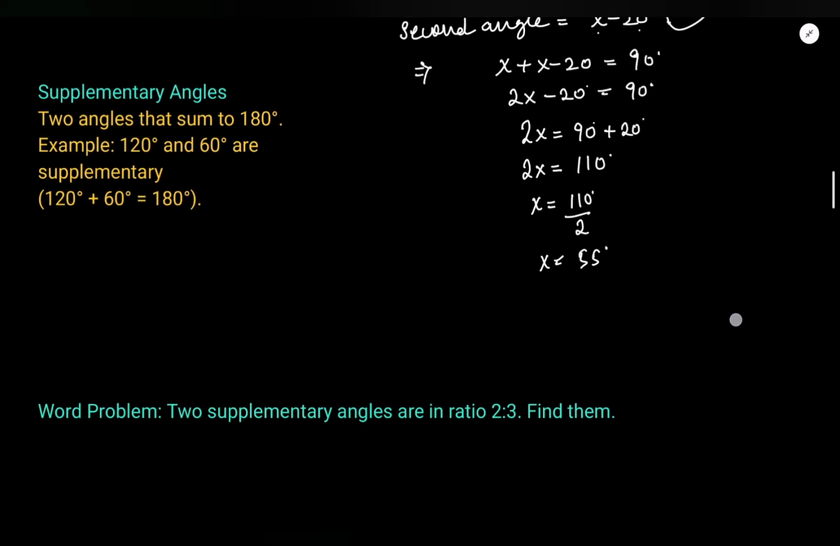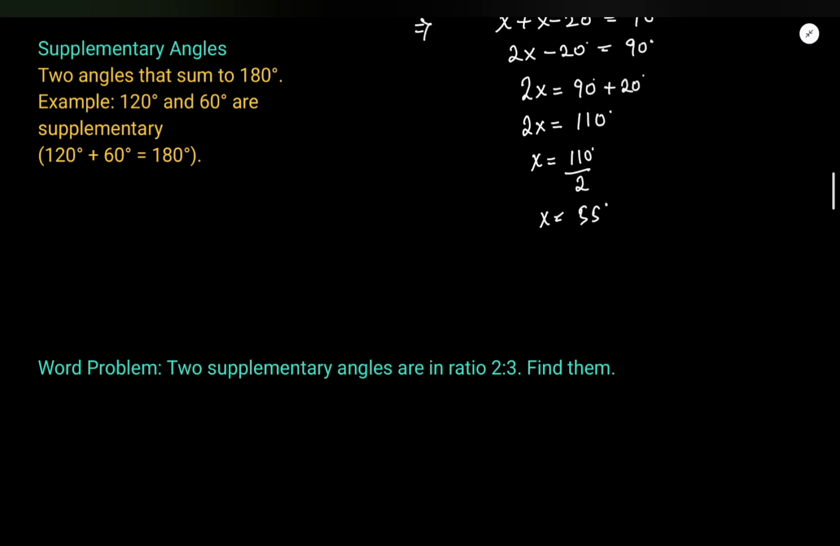After that, we have supplementary angles. What are supplementary angles? Two angles that sum to 180 degrees. Okay, like 120 plus 60. What is the sum of these two angles? 180. So these two angles are known as supplementary angles. So can you think in your mind some other examples? Like if I say 110 plus 70, are these supplementary? Yes, because the sum is 180, right? If I say 130 and 50, are they supplementary? Yes, because the sum is 180.